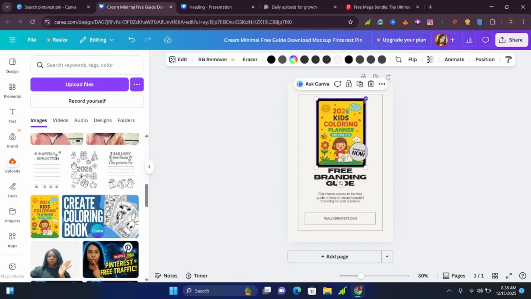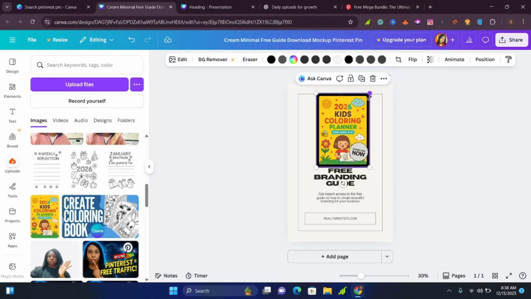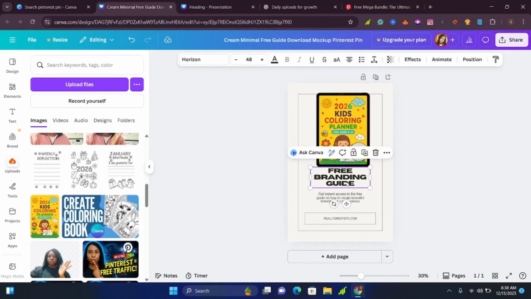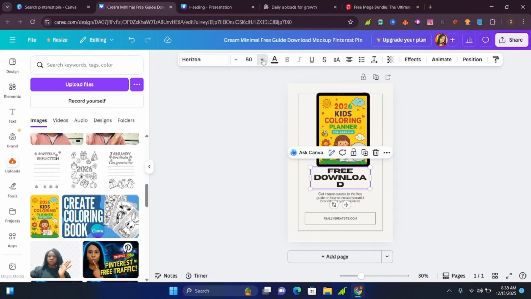That's simple and easy. If you want, you can enlarge it like that, or you can just leave it smaller. You just click here to make it smaller, you do like this to make it bigger. So here, if you want to edit your text, you just click on that and edit. Here you can change the fonts to any font that you want. Maybe I want to put in free download. Yes, so I'll just come here, put in the words free download, and you can click on it here and increase it like this if you want to make it look bigger and bolder.